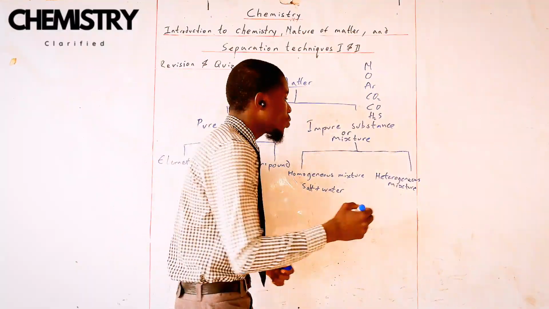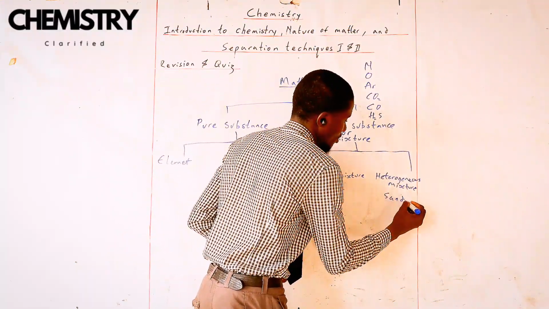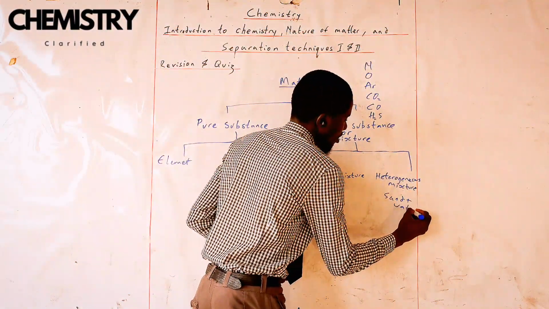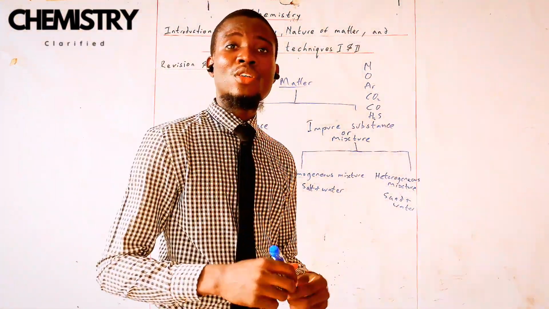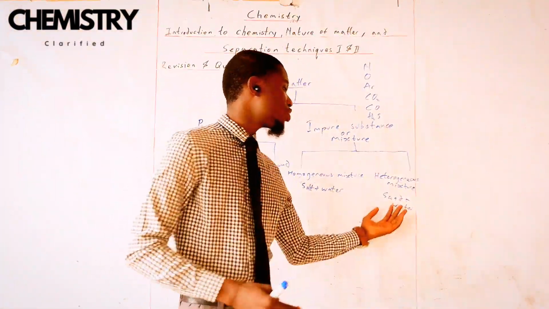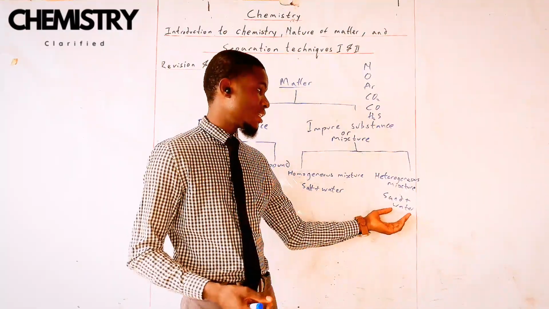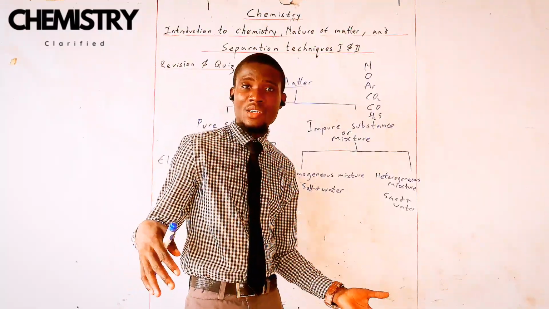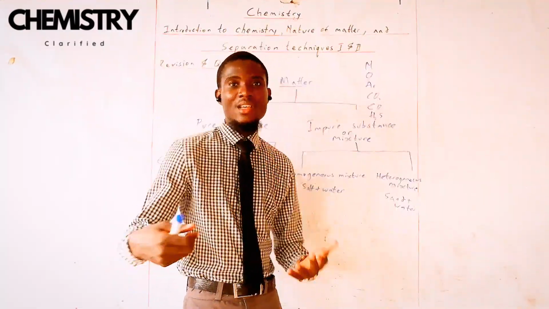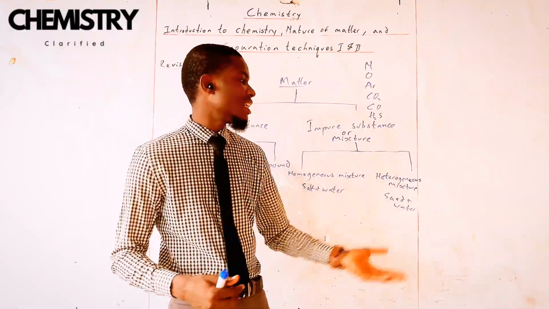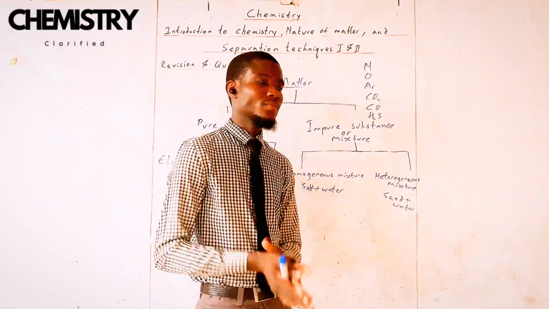But if you have sand inside water, this is going to be a heterogeneous mixture, because the sand is just going to sink to the bottom while the water remains afloat. So this is an example of a heterogeneous mixture because it's not uniform. It has different segments. For this reason, it is a heterogeneous mixture.